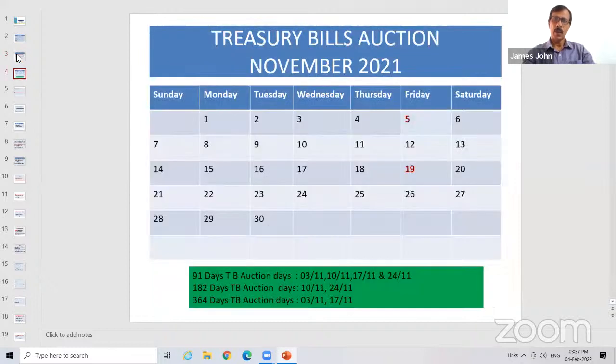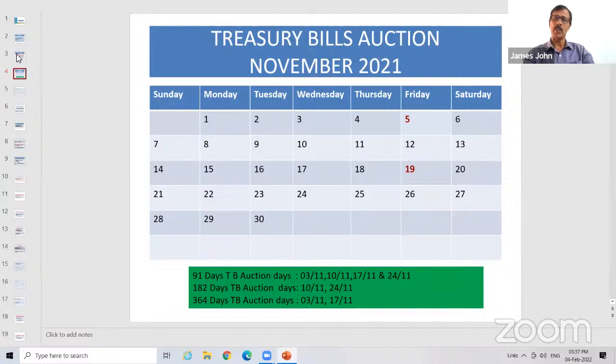Okay. Now, you must be having some doubt about this reporting Friday, preceding and all. So look at this calendar. It will be very useful for you to remember the concept. See, I told you 91 days on all Wednesdays. So if the November 2021 calendar is before you, all Wednesdays come on 3rd, 10th, 17th, and 24th. So the 91 days treasury bill will be issued on all these four days.